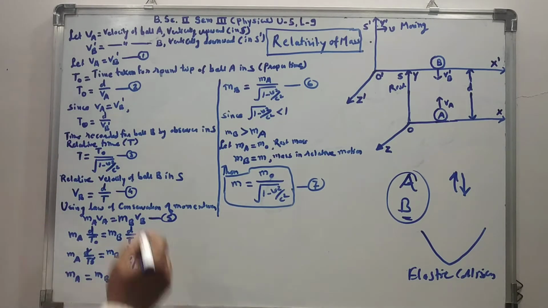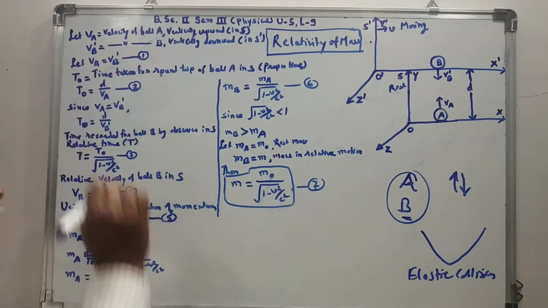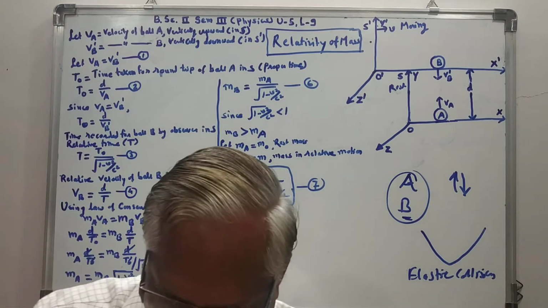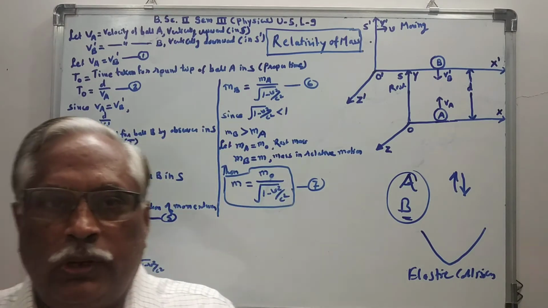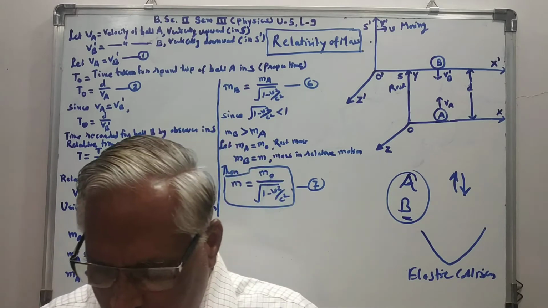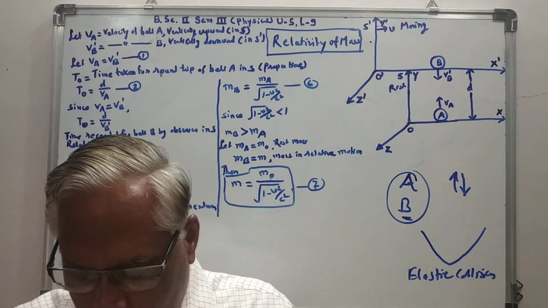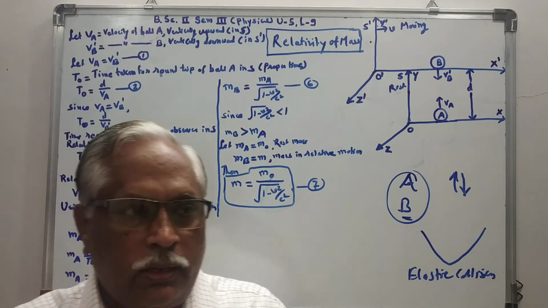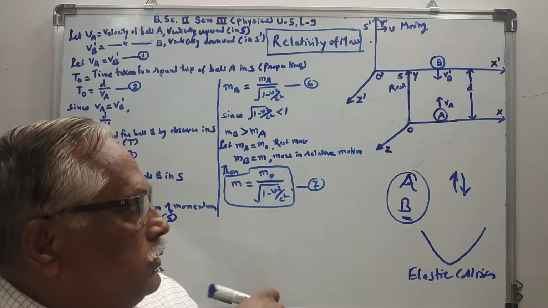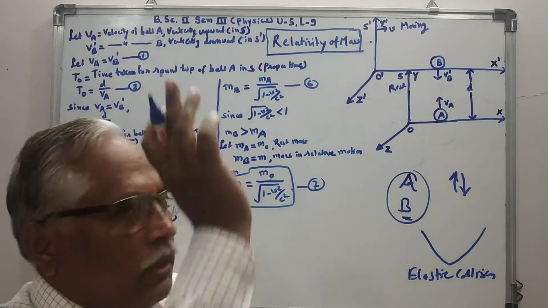Let us assume that VA equals VB dash. Let it be equation number 1. After collision, the two balls rebound, ball A vertically downward and B vertically upward.